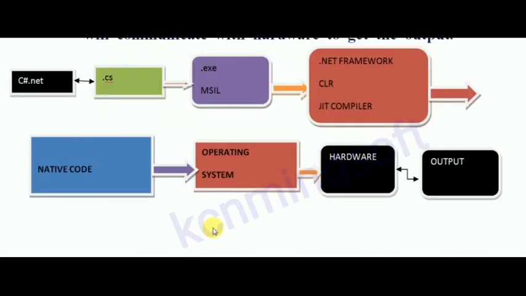Here in this diagram, every C#.NET program must be saved with the .cs extension, which is called source code. Whenever you compile the program, the compiler will check for syntax errors, and if there are no syntax errors, then the compiler generates the .exe file, which internally consists of MSIL code or Common Intermediate Language. Whenever we execute the program within the .NET Framework, the Common Language Runtime, within the CLR, the JIT compiler will convert MSIL code to native code, which can be understood by the operating system. Finally, the operating system will communicate with the hardware to get the output.